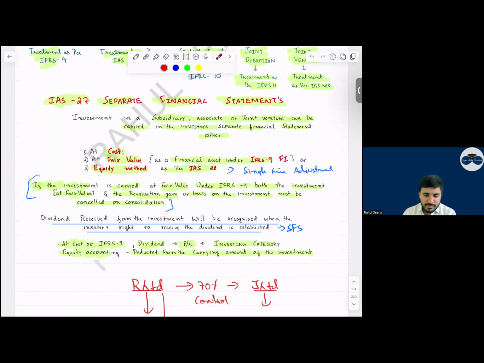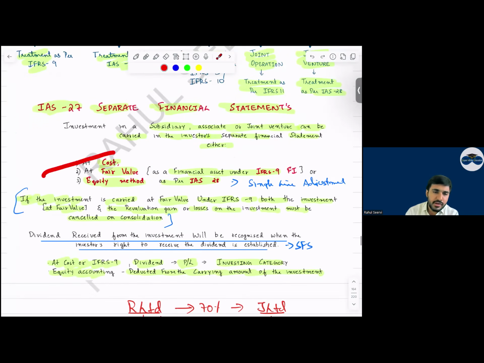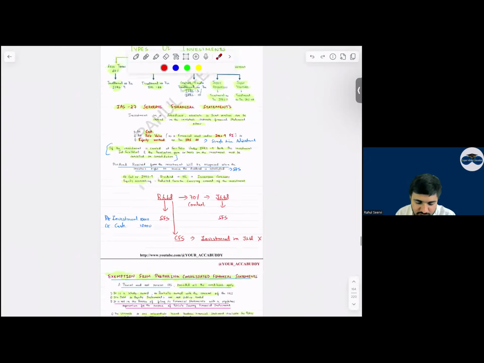Yes, sir. So in individual financial statements, either we record at these three values, whichever the company follows. Mostly we record at cost or fair value. Equity method is very rare. And sir, whenever we receive any dividend income, we will recognize this in P&L under the investing category. In separate books, I'm talking, not in CFS. When we prepare CFS, we have to eliminate it. Simple. IAS 27 is done.